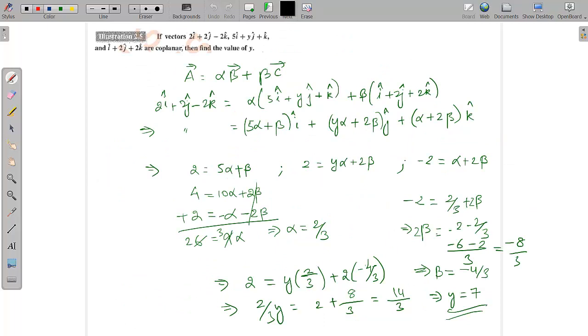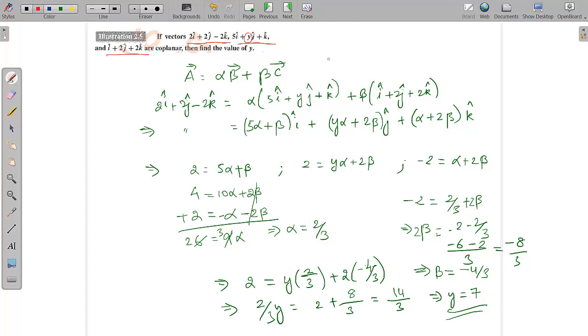So we'll talk about some vectors here. The question is, if the vectors 2i plus 2j minus 2k, comma 5i plus 4j plus yk cap, three vectors are given, are coplanar, then find the value of y. It's saying that there are three vectors: vector 1, vector 2 and vector 3. So what is the value of y they are asking?